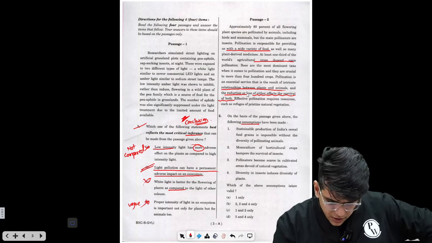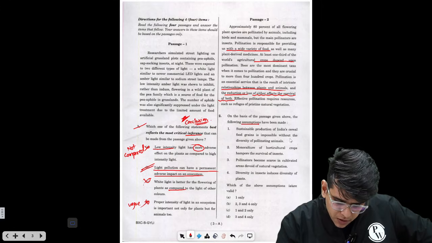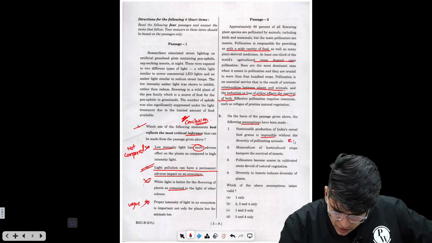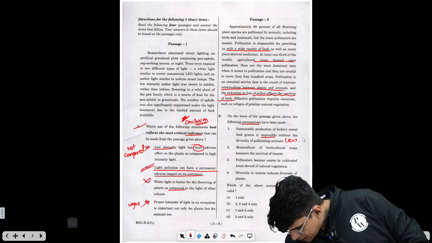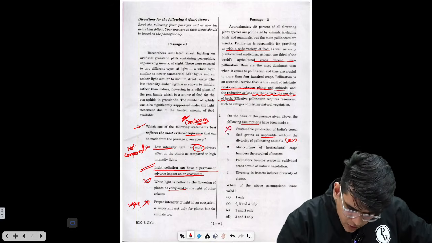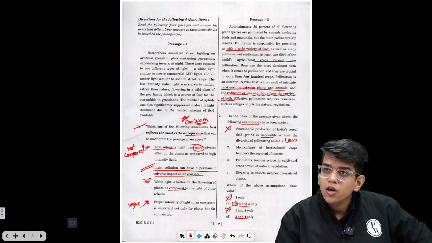What are the assumptions? Sustainable production of India's cereal food grain is impossible without the diversity? Impossible is an extreme statement, right? This is an extreme statement, so one can't be the answer. If you remove one, A is gone. Now 3 and 4 are there, so we have to check only 2.